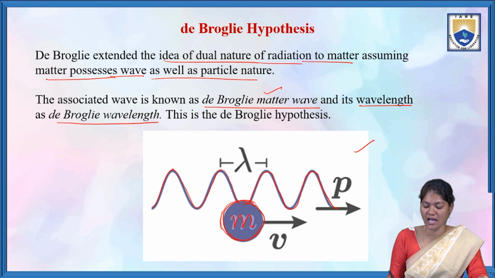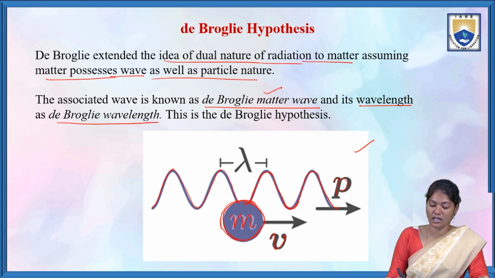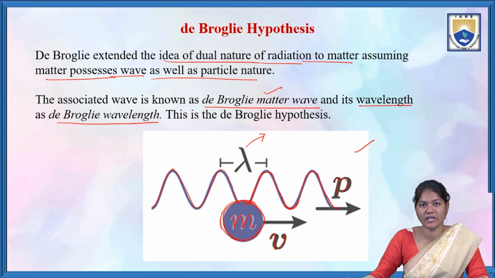The particle having mass m is associated with this wave. The particle has velocity v and momentum while it is moving. And the wave has a wavelength. So in this we are going to find the de-Broglie wavelength.